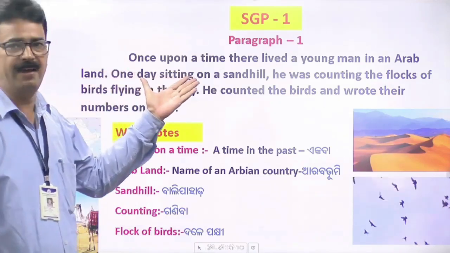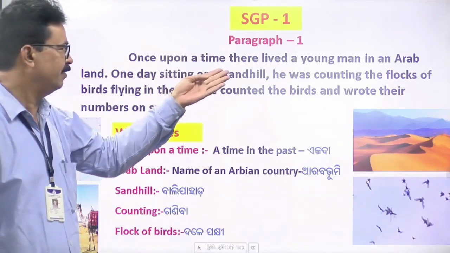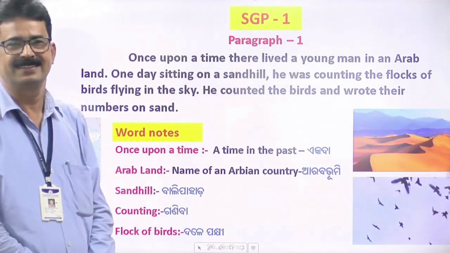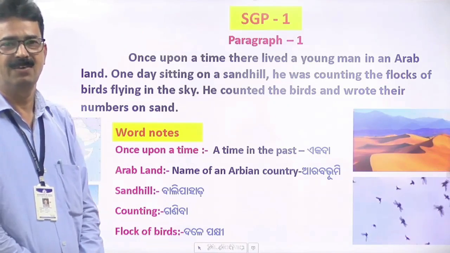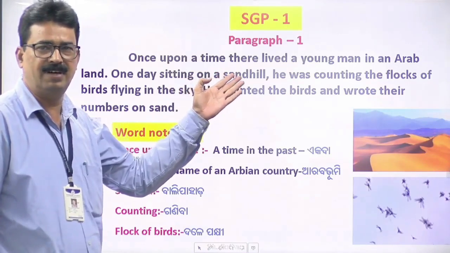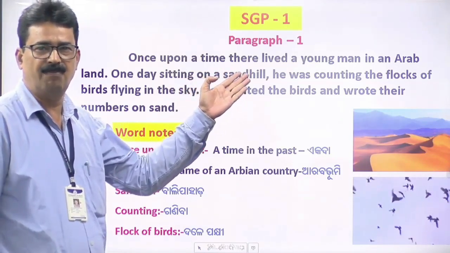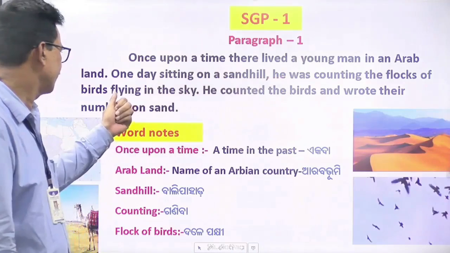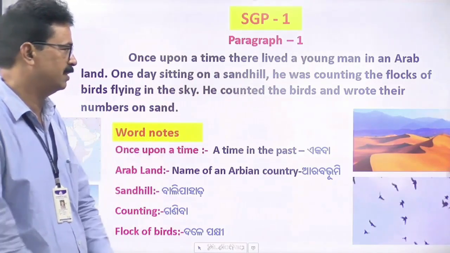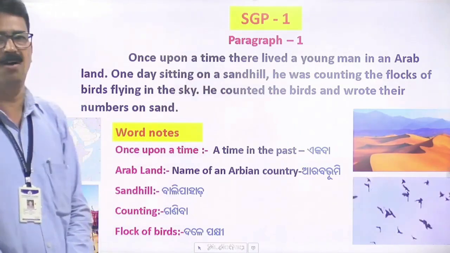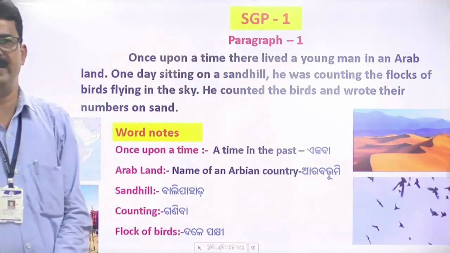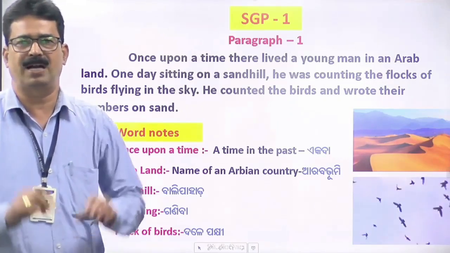Once upon a time there lived a young man in an Arab land. One day, sitting on a sand hill, he was counting the flocks of birds flying in the sky. He counted the birds and wrote their numbers on sand. All of you have perhaps comprehended SGP 1, or the paragraph 1.